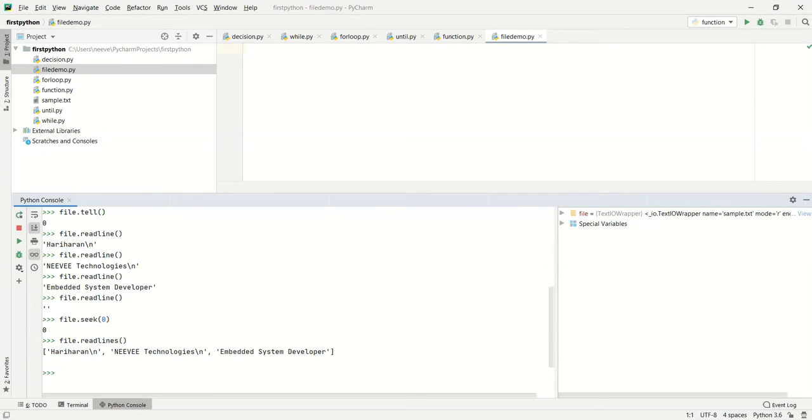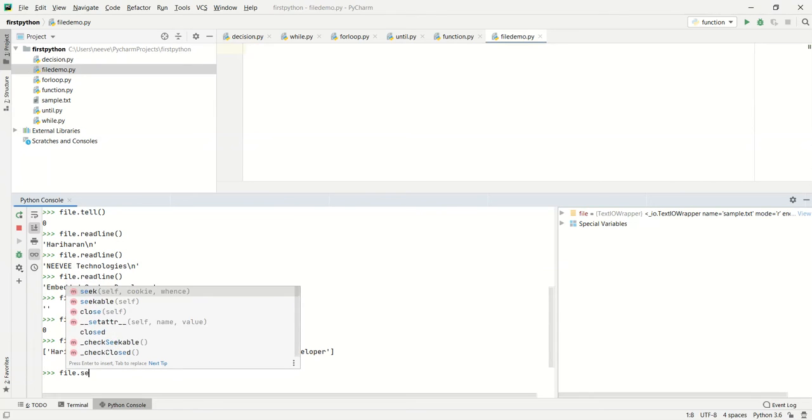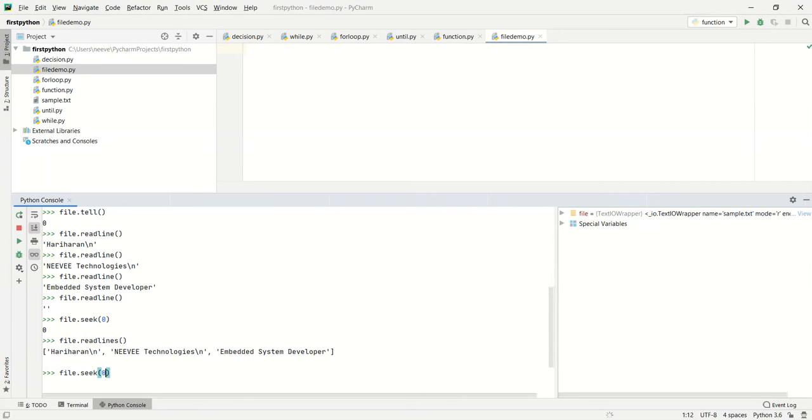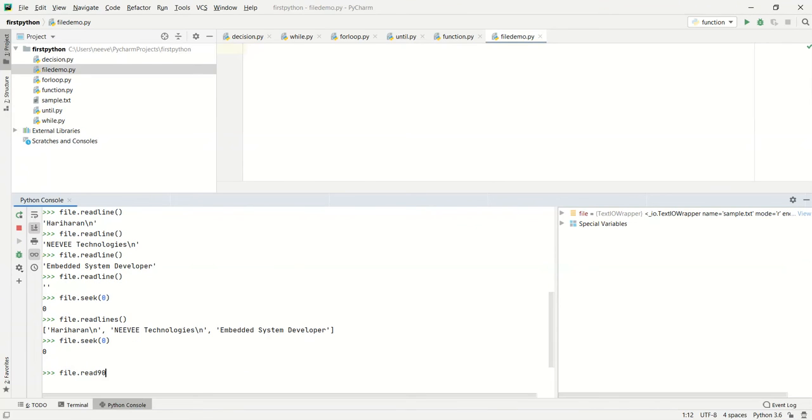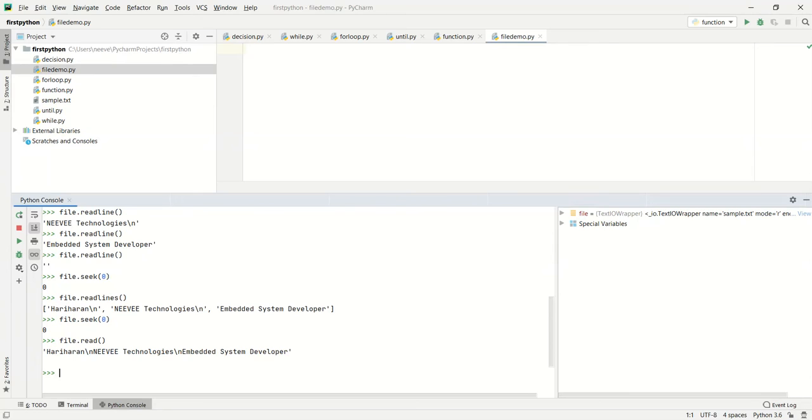For example, file.seek, I'm going back to the starting position, and file.read provides the complete content as a string. In case of file.readlines, it will provide a list of output, and each index will be each line of content.